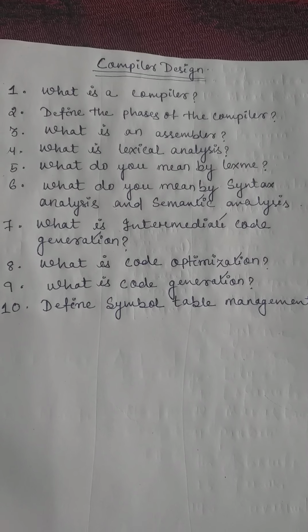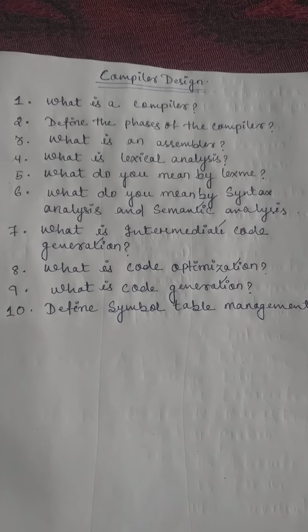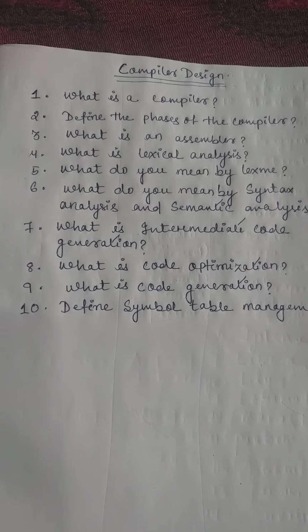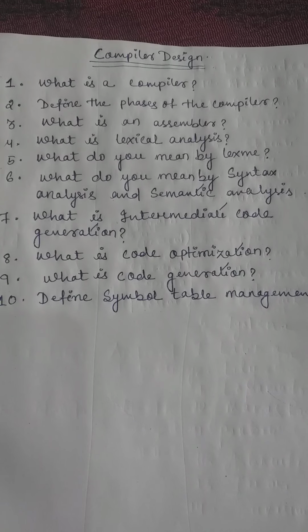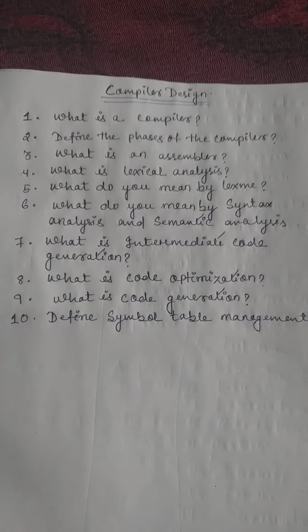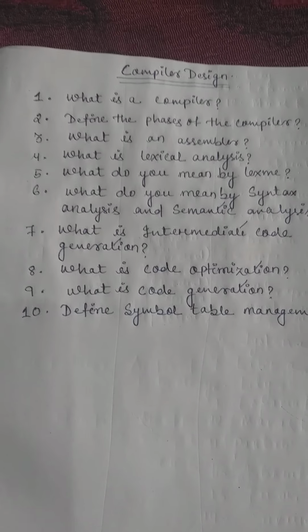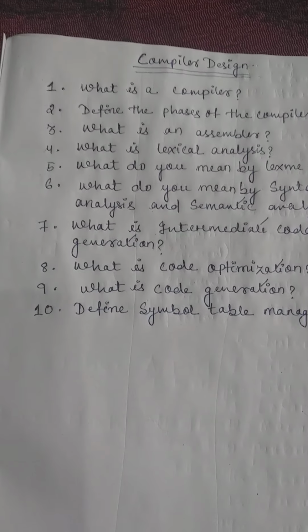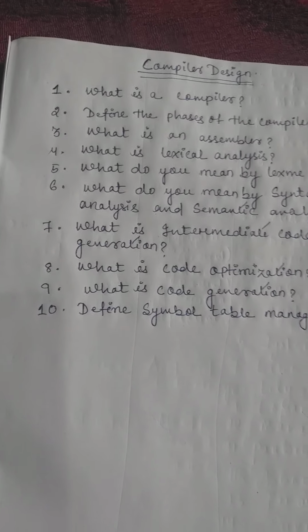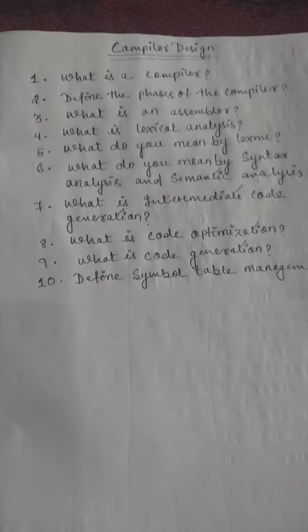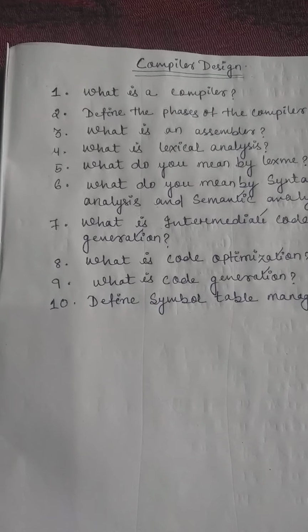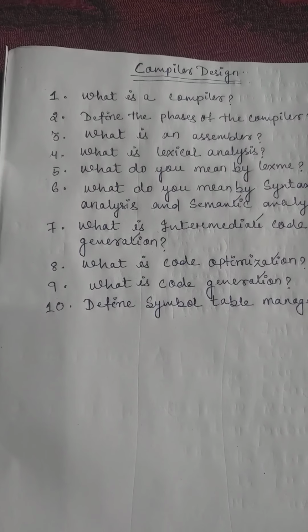Then the next question is, what is intermediate code generation? Intermediate code generation is the fourth phase of the compiler. That means the phases of the compiler are: first the lexical analysis, second the syntax analysis, third the semantic analysis, fourth the intermediate code generation.